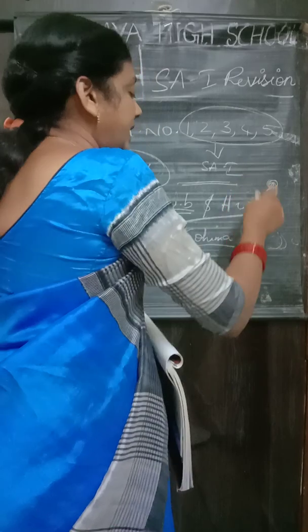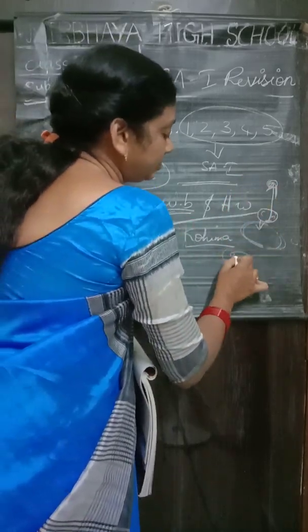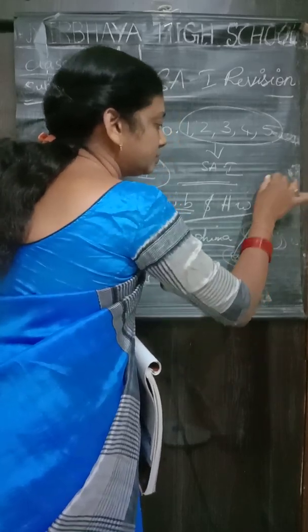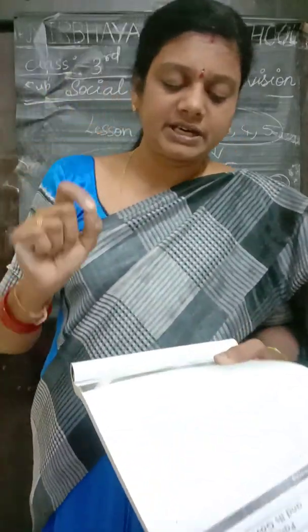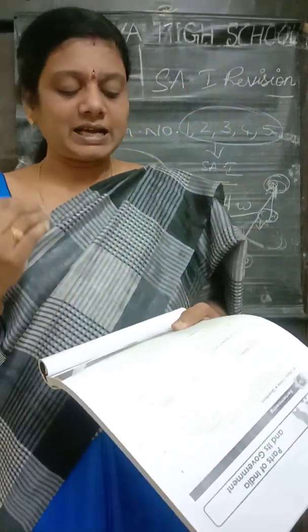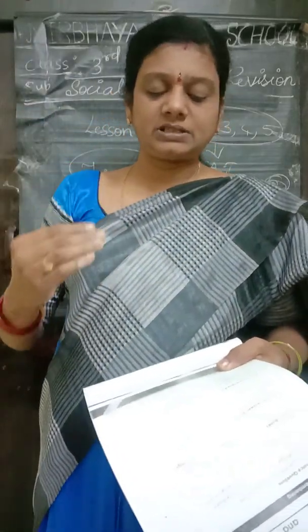Whereas in a union territory, they have to ask the central government and do the works. Understood children? Lakshadweep is a union territory, for example.